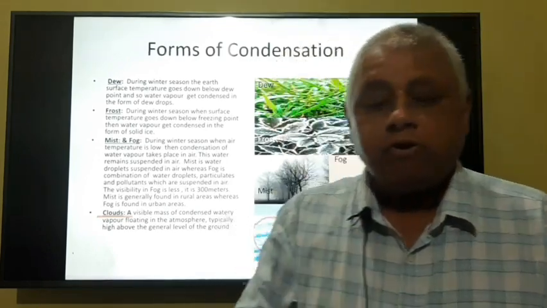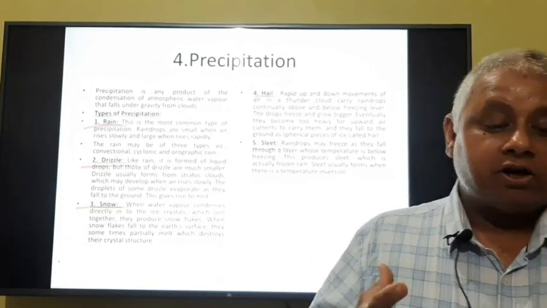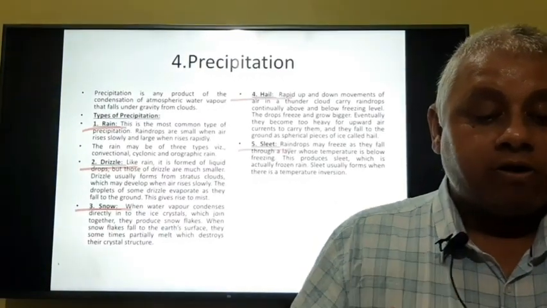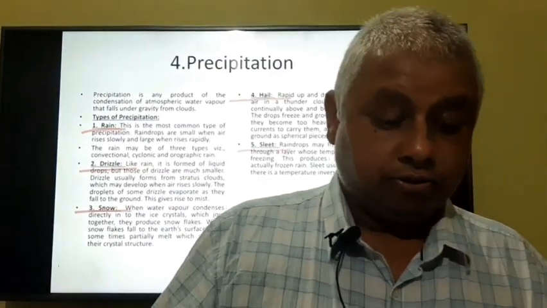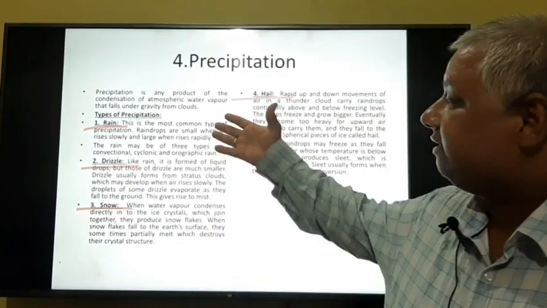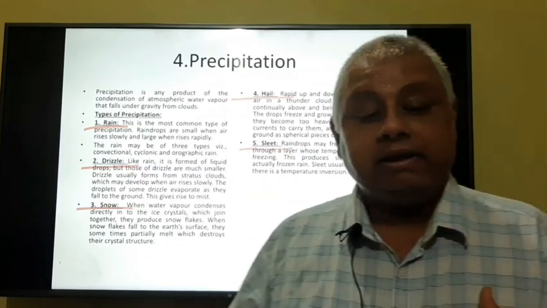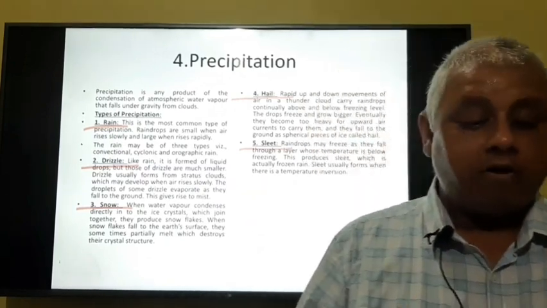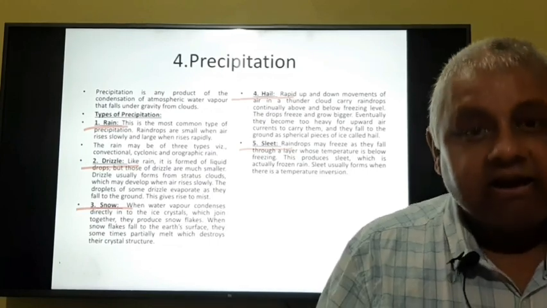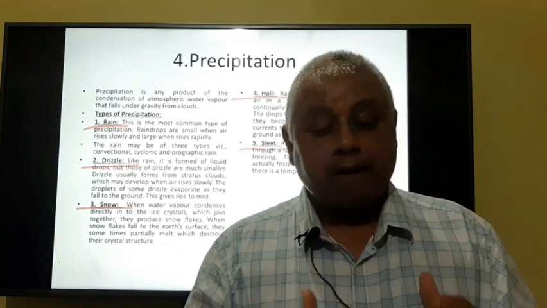Now, the fourth process is precipitation. Precipitation is any product of the condensation of atmospheric water vapor that falls under gravity from cloud. Now, this precipitation is of various types such as rain, drizzle, snow, hail and sleet. What is rain? This is the most common type of precipitation. Raindrops are small when air rises slowly and large when air rises rapidly.